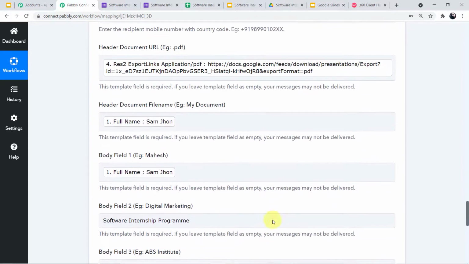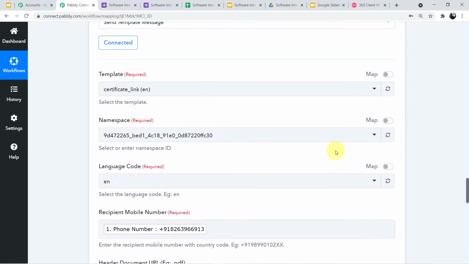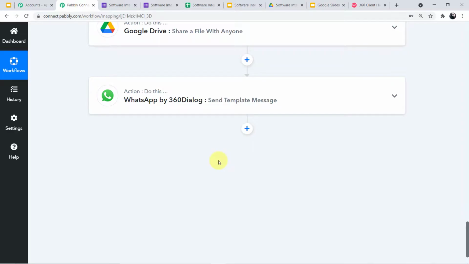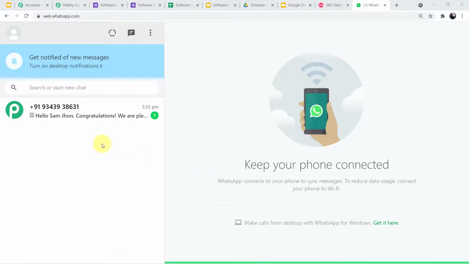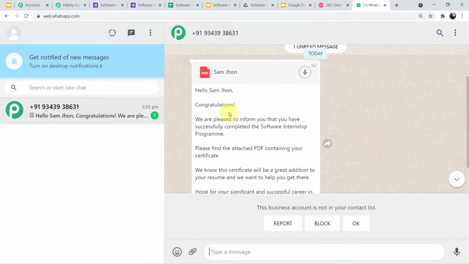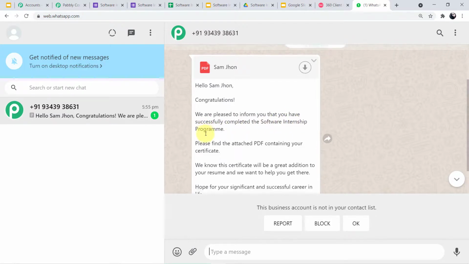Okay, now we'll go to our WhatsApp page and we will see if any message has arrived for the internship, for interns or not. Guys, as you can see on my screen, a message has recently arrived. Let me open it for you, and it says, "Hello Sam John, congratulations. We are pleased to inform you that you have successfully completed the software internship program.